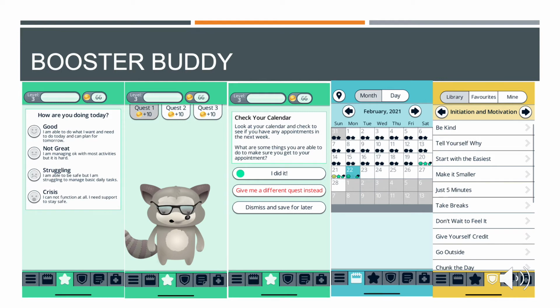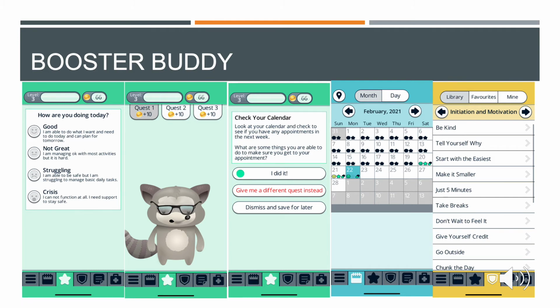You can also utilize the calendar feature, which shows how your mood has been over the month. It'll also show if you took your medication for that day. And yeah, it's just a good way to monitor your progress or reflect with your social worker, counselor, or caseworker on how you've been doing.